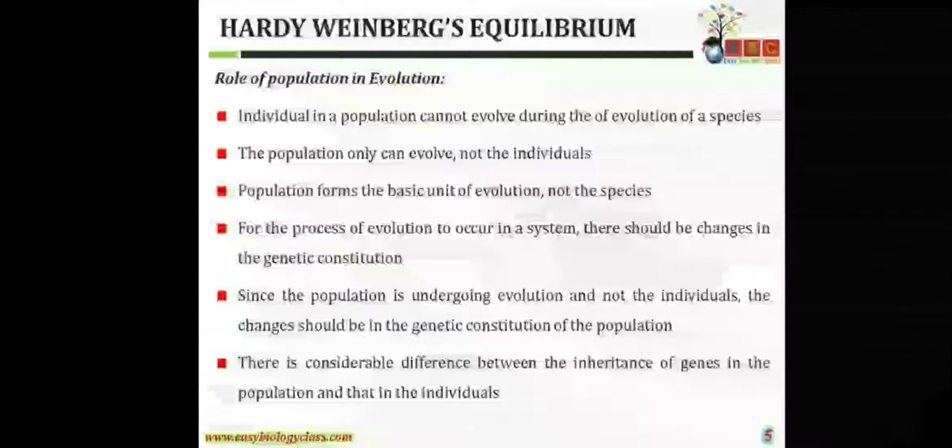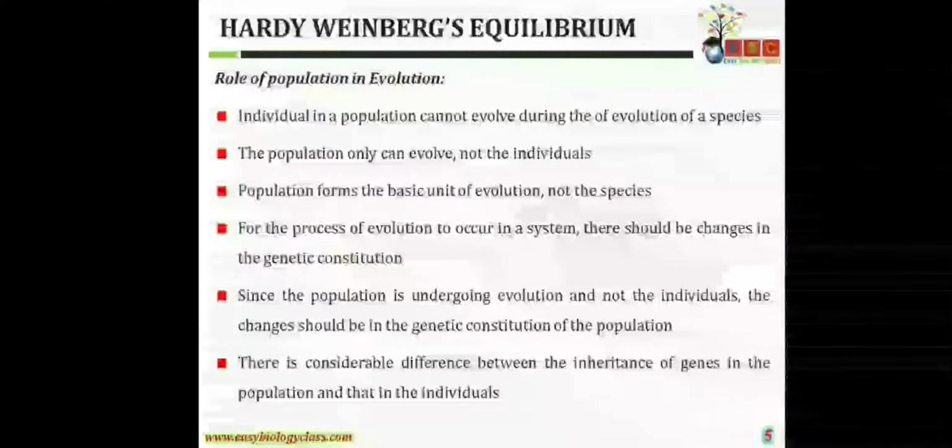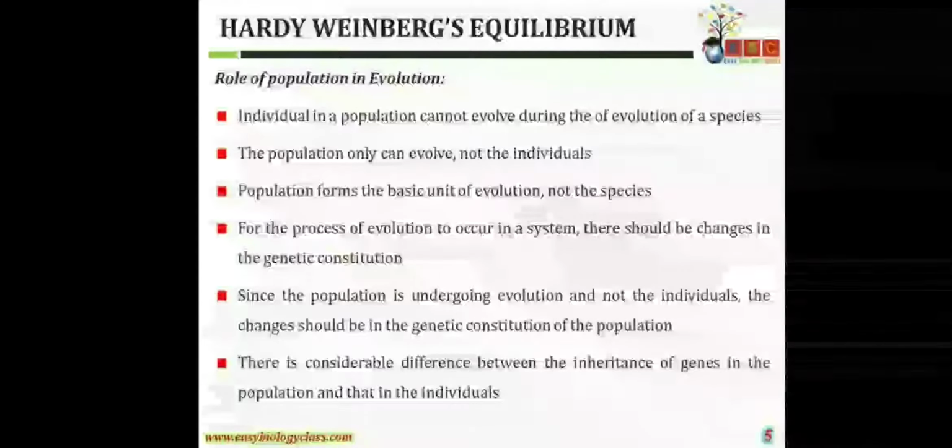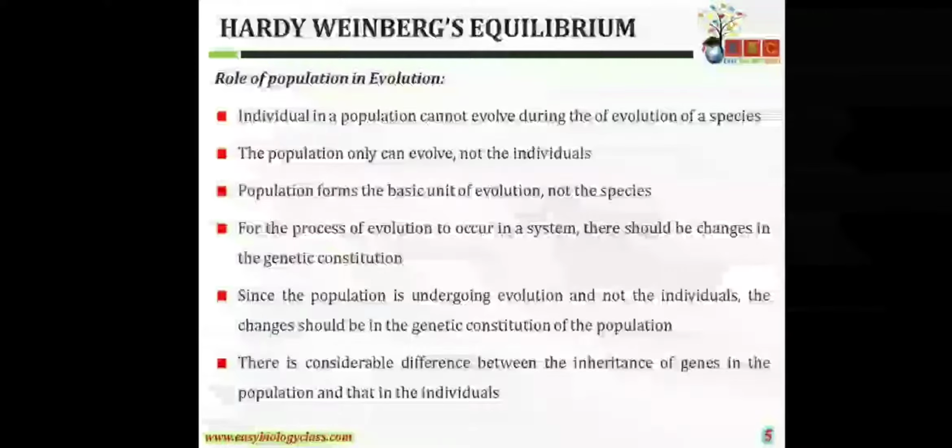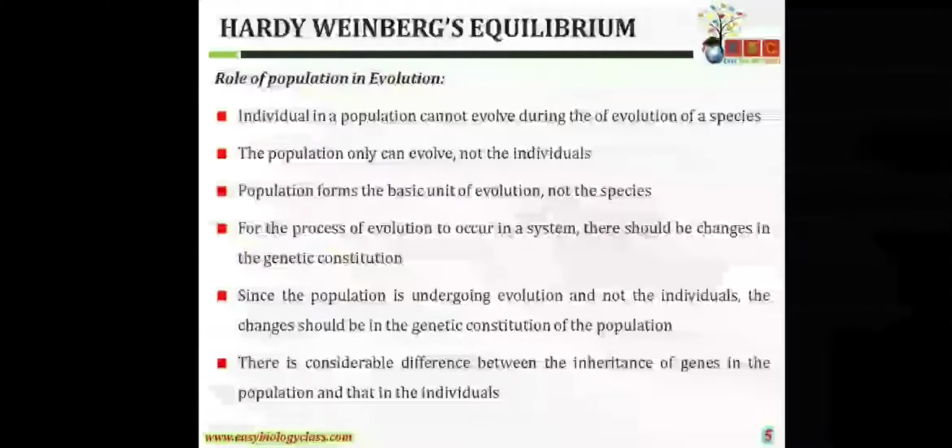So after 20 years, individuals with blood group A will be there, but they will be less in the population, whereas other blood group people will be more. So the population has evolved in a way. A particular allele, that is the i allele or the IB allele, has been selected. So the population has evolved.